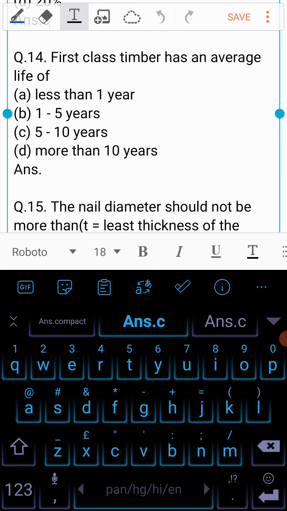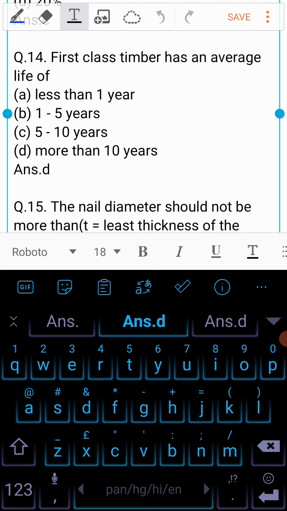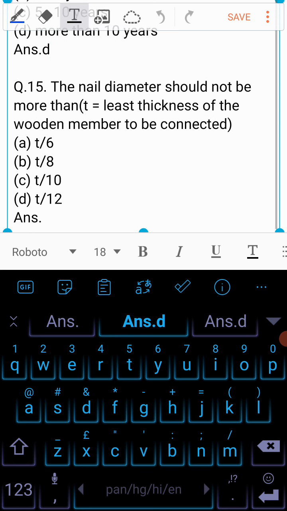First class timber has an average life of A less than 1 year, B 1 to 5 years, C 5 to 10 years, or is it D more than 10 years? And the answer to this question is D. The first class timber has an average life of more than 10 years.